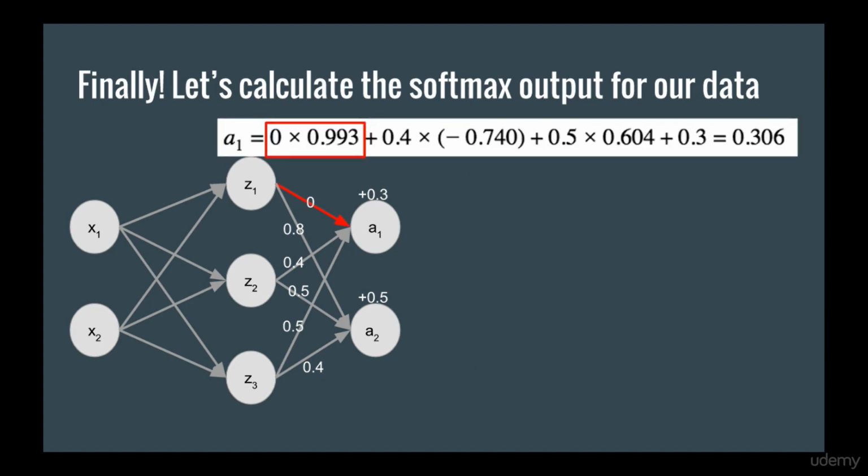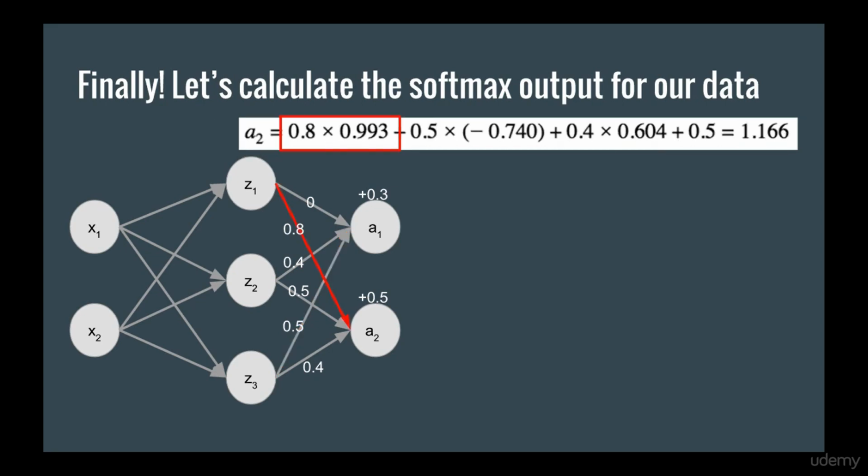So let's calculate A1 and A2. This is the contribution from hidden node 1 to output node 1. This is the contribution from hidden node 2 to output node 1. This is the contribution from hidden node 3 to output node 1. This is the contribution from hidden node 1 to output node 2. This is the contribution from hidden node 2 to output node 2. And this is the contribution from hidden node 3 to output node 2.